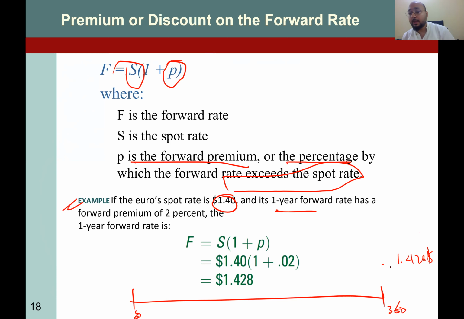And if you want to buy euro from us after 1 year, I would be giving you this rate. So this will become your forward rate.